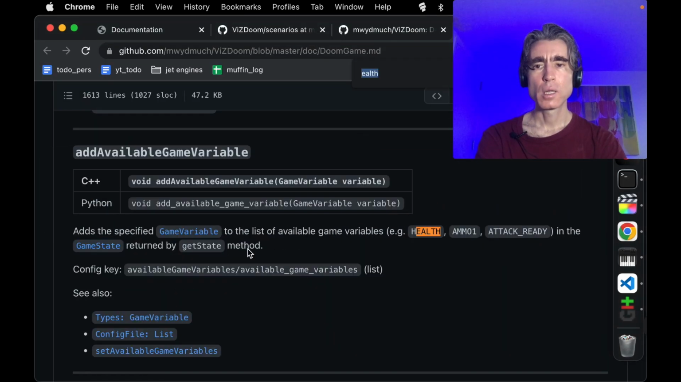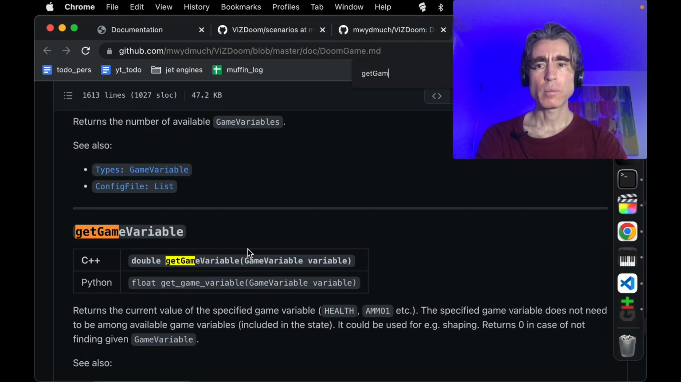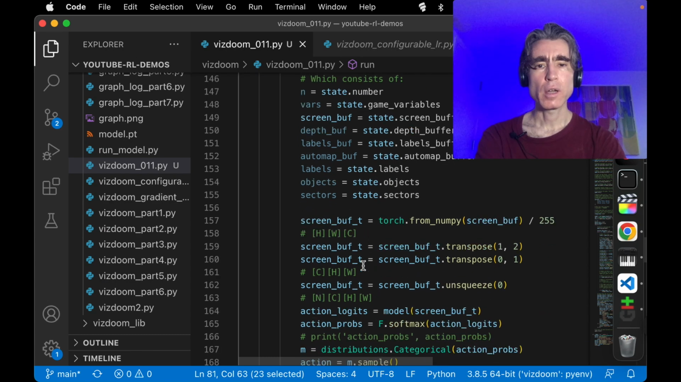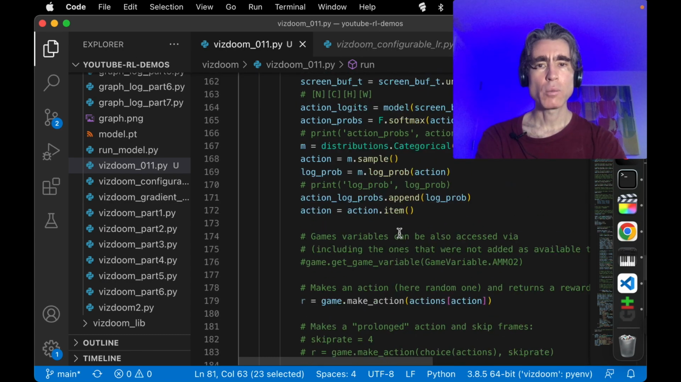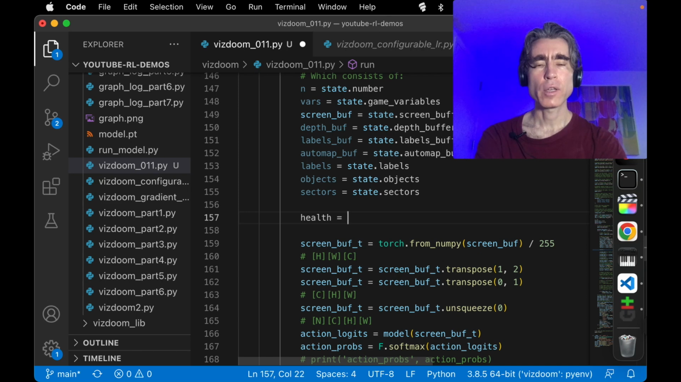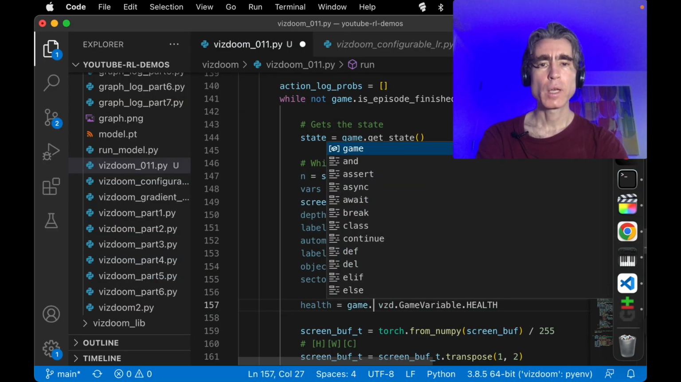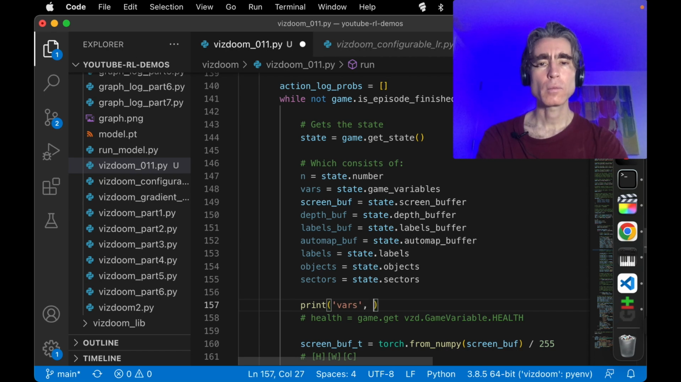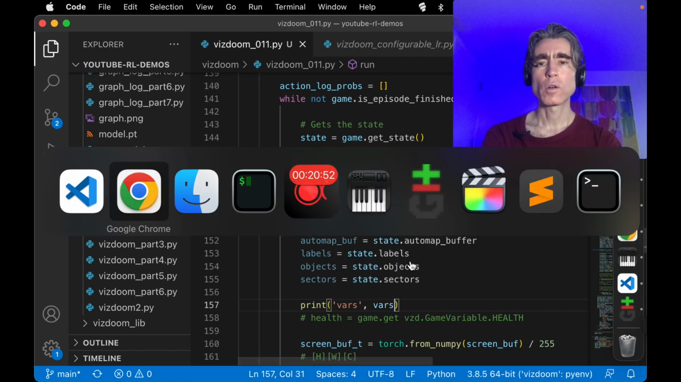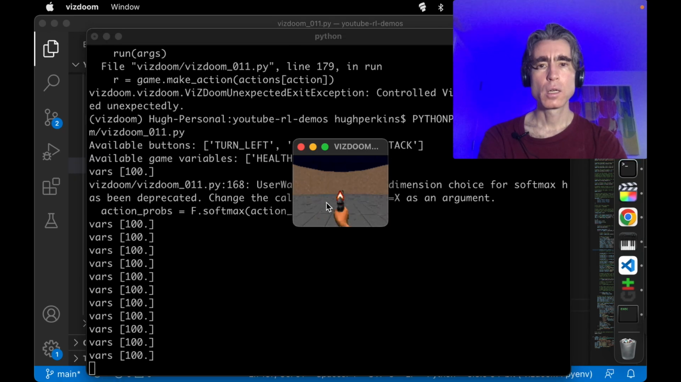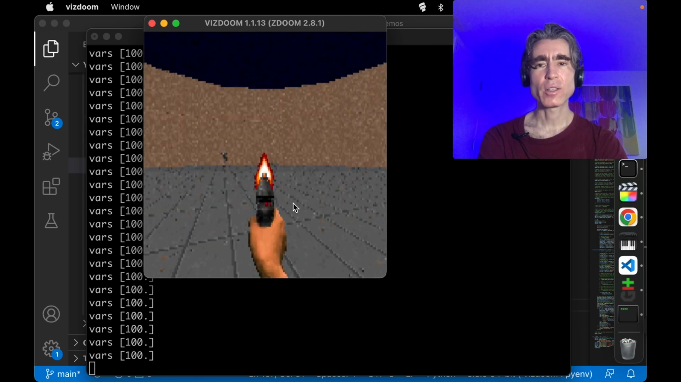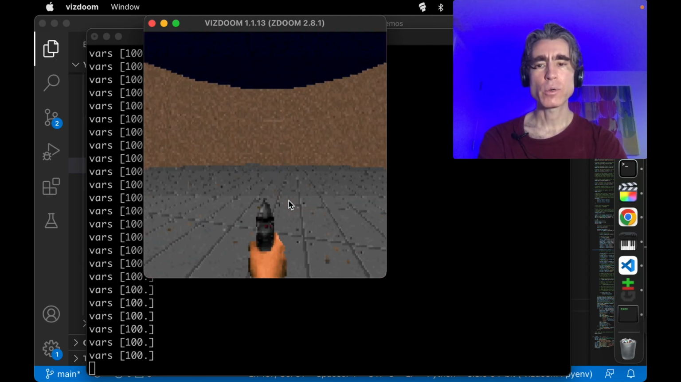Let's have a look at the doc. So search for get game variable. So we'll do this every step for now. We're just going to do health equal. All right, let's try game dot get. Oh, we've got vars. Why don't we print vars? All right, let's just try that. All right, so I assume that 100 is our health, and when we get shot, our health goes down. We must have died and respawned.